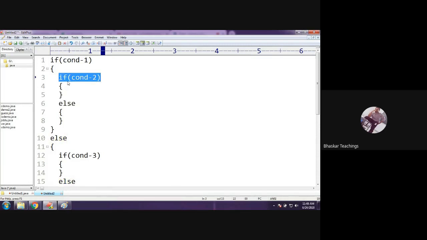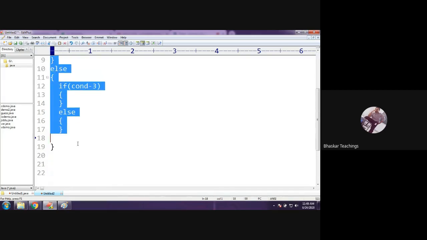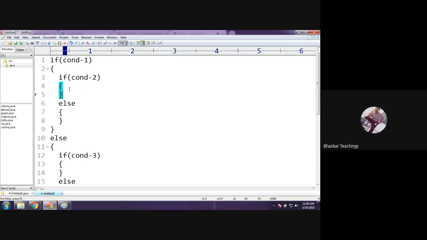So when you get confused, you better provide enough braces. Because sometimes we skip these braces, right? If there is only one statement inside a loop body or if body, these braces are optional. We use this facility when there is only one statement. But when you have such complicated syntax, it is better to give these braces even for one statement. Then you won't get confused. Okay, fine. So let me add some code here.